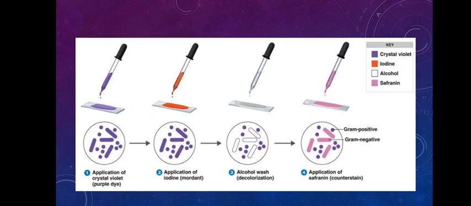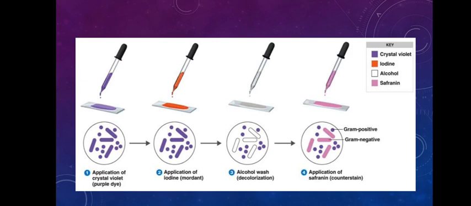Next, let's discuss a staining method called Gram staining method, developed by Hans Christian Gram. What he did basically was he put some bacteria on the plate and then he applied a basic dye named crystal violet, and this dye gives the purple color to all the bacterial cells.